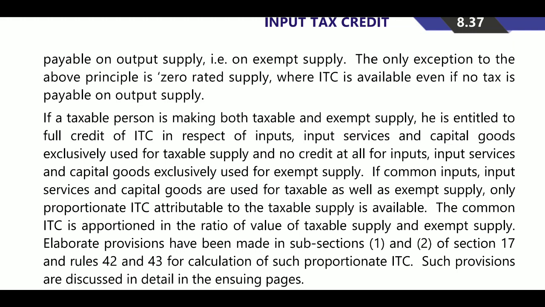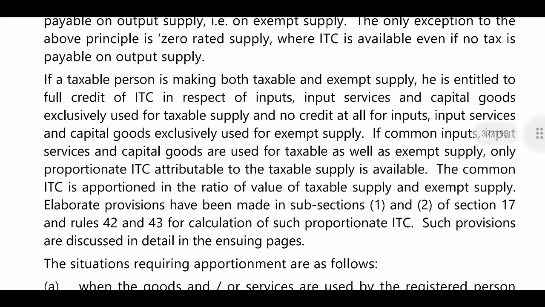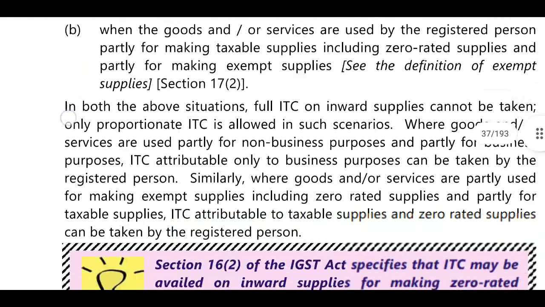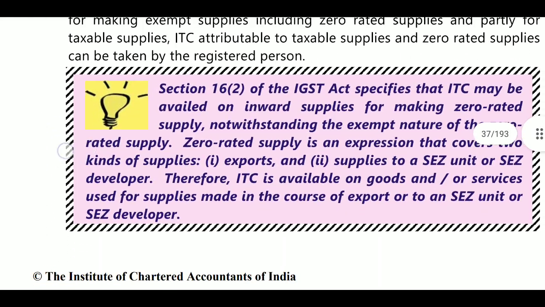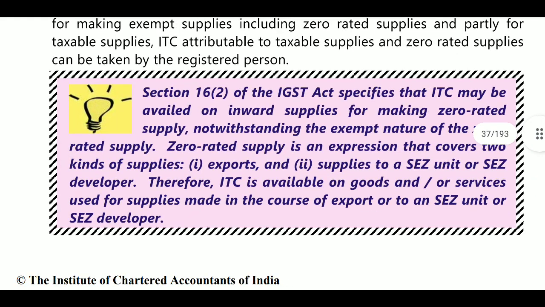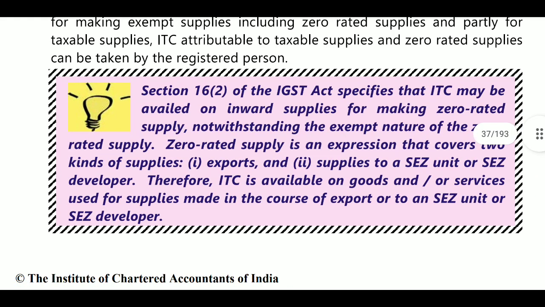Next, except sale of land and building where the entire consideration is received after the completion certificate or first occupation, whichever is earlier, will be considered here. Next, as per rules 42 and 43, here section 16(2) of the GST Act specifies that ITC may be availed on inward supplies for making zero rated supplies.